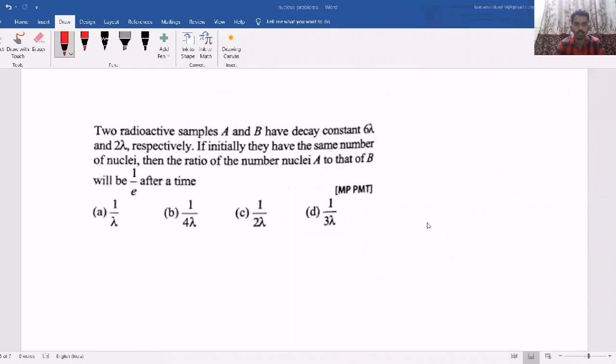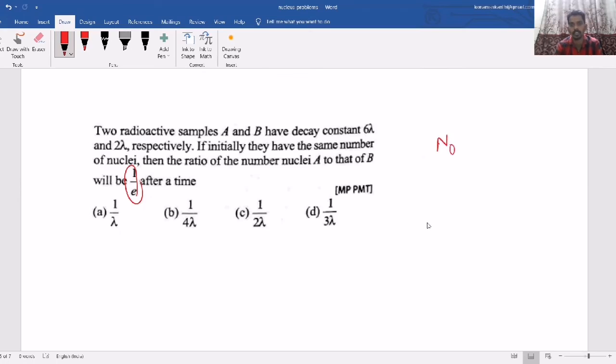Now if you take the next question, two radioactive samples A and B have decay constants 6 lambda and 2 lambda respectively. If initially they have the same number of nuclei, then the ratio of the number of nuclei of A to that of B will be 1 by e after a time. So after what time the ratio will become 1 by e, they are asking. Now they have the same number of nuclei initially.